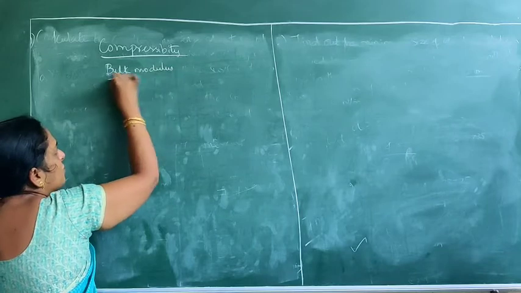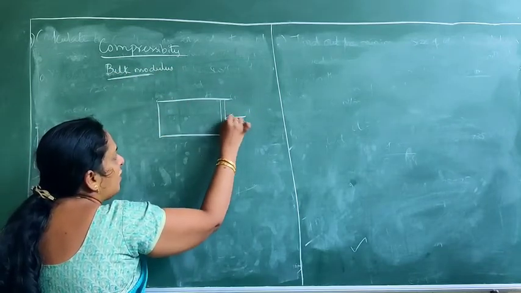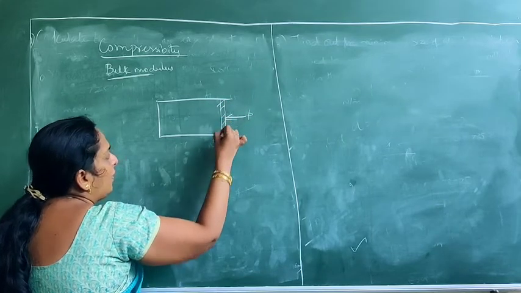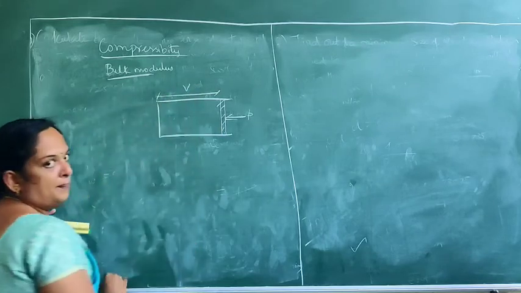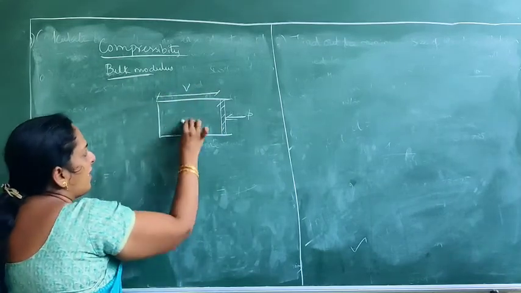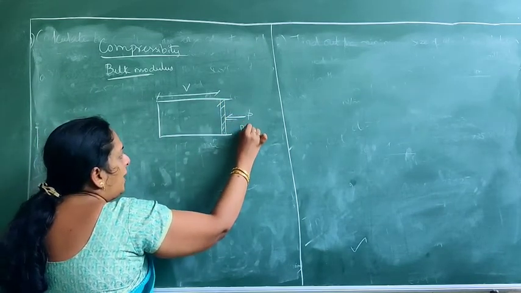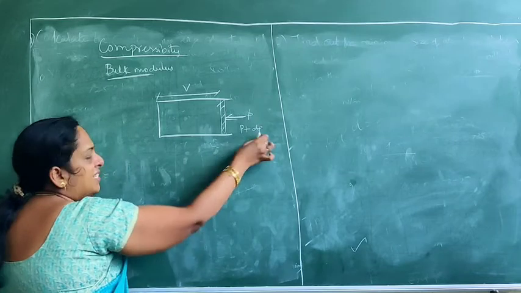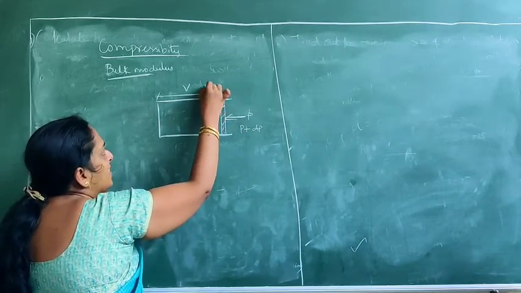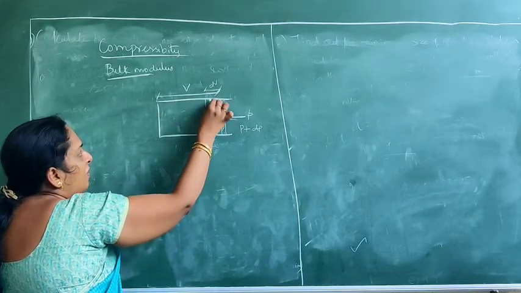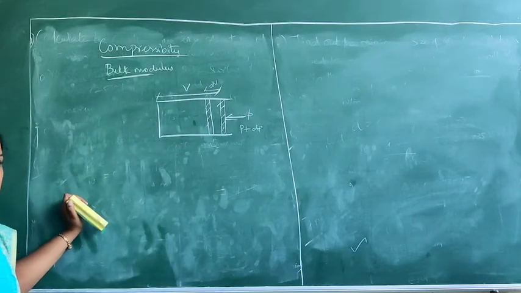See, consider any piston. So this piston is applied with the initial force of P. When it gets applied, the initial volume here is V. Here you have some fluid or some gas. Now what you are going to do is increase the pressure from P to dP. That is the increase of pressure. So what happens here? The volume will get decreased. Right? It will be moving from this position to this position when you are giving pressure. So the volume will get decreased.